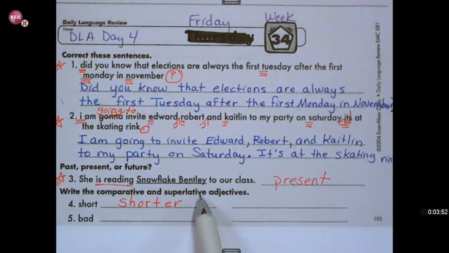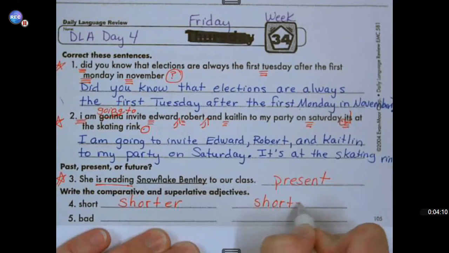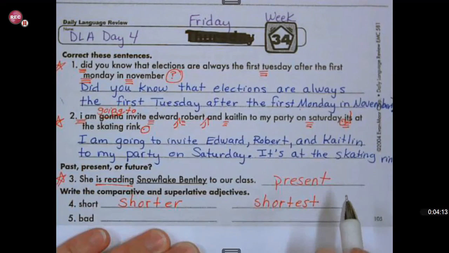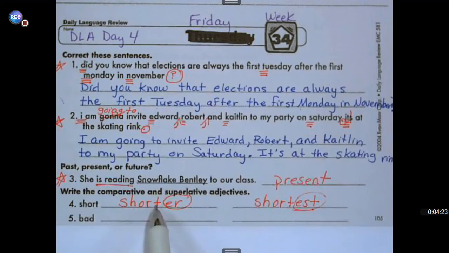Now, if you're comparing more than 2 things, that would be the superlative adjective. So for example, if we were talking about all of the teachers at school, you could say Mrs. Badger is the shortest teacher of all. I don't know if I am, but that would just be an example. So EST would be a superlative and ER would be comparative, meaning comparing 2 things and comparing 3 things.